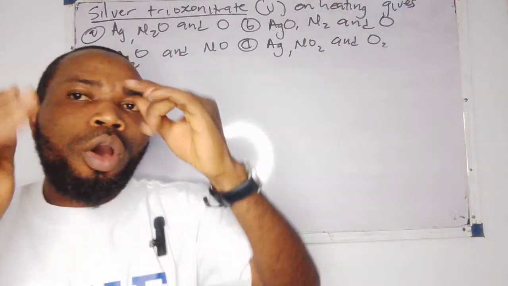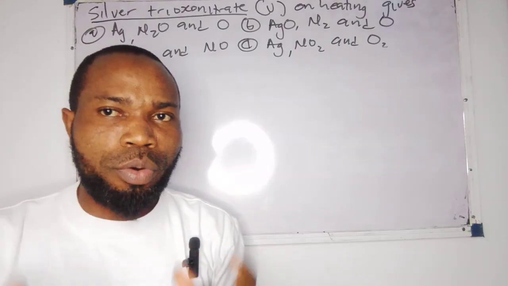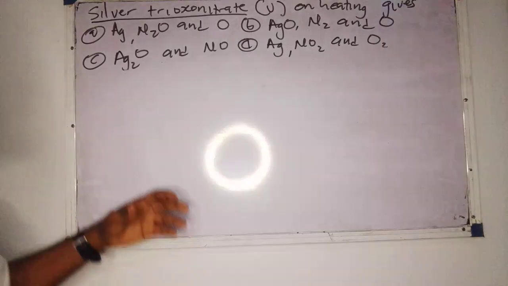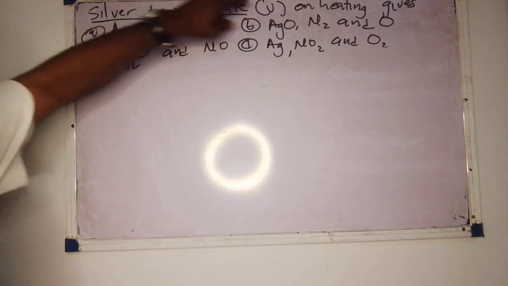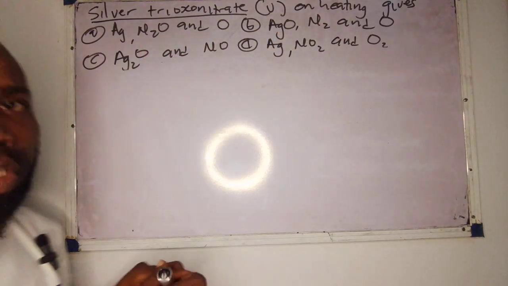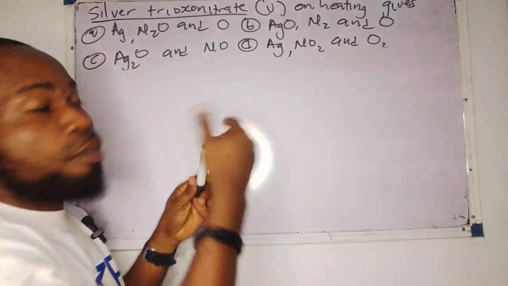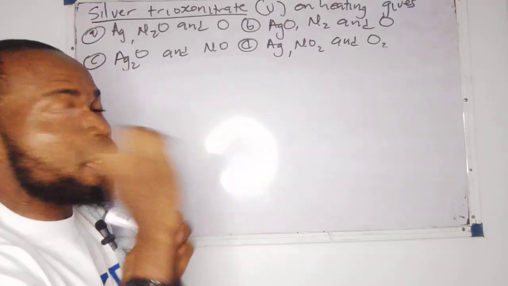Let's begin to break it down step by step. So, call your neighbor, that person who wants to write this year's WAEC examination. Look at it now. They said silver trioxonitrate on heating gives dash. Now, this question is coming from trioxonitrate salts. There is something you must know here.